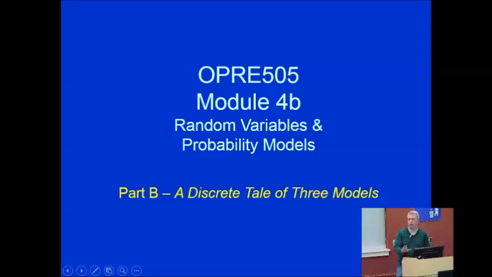Now, in a discrete probability model, what's specific is not that they're on the down low or the hush-hush, but they're discrete because the outcomes from those trials are specific values. Rolling a die, you can receive a 1, a 2, a 3, a 4, a 5, or a 6. Flipping a coin, you get a head or a tail. Going to work, you might stop at a traffic light or not have to stop at a traffic light. So they're going to be yes or no type situations. We're going to look at 3 specific models.